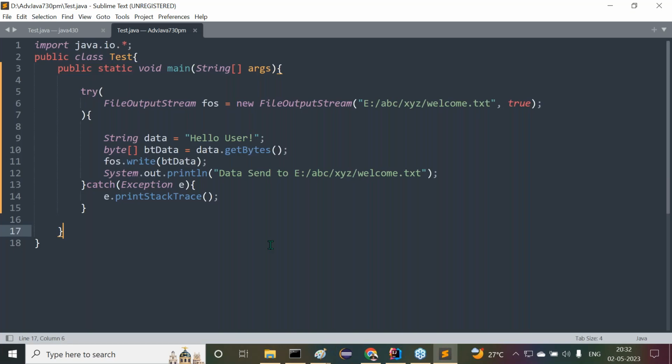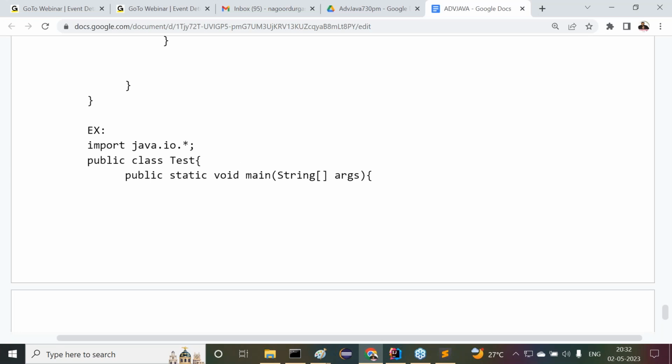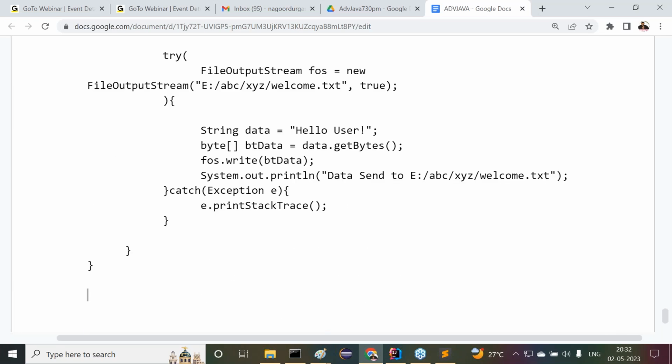Remove it, no problem. Okay. That is not available. Now this is exactly the meaning of try with resources. How to use try with resources for our application, that information I've given here. Okay, complete it. That's okay, fine.